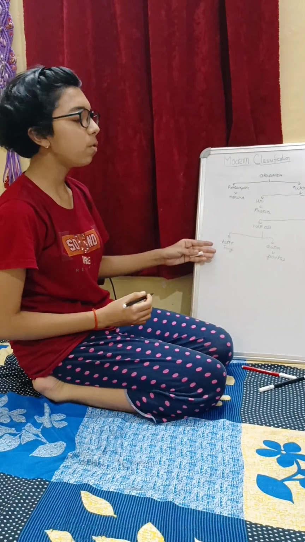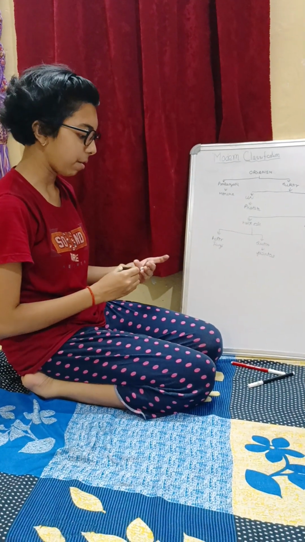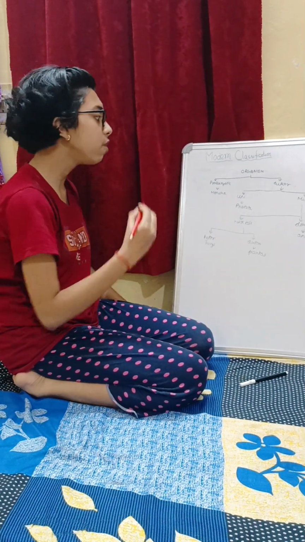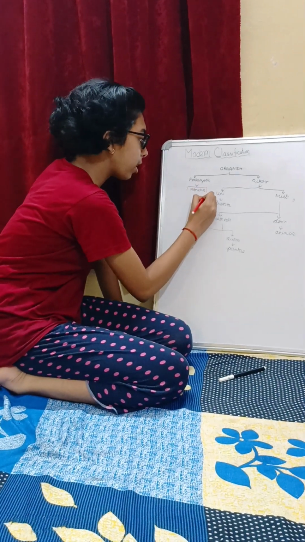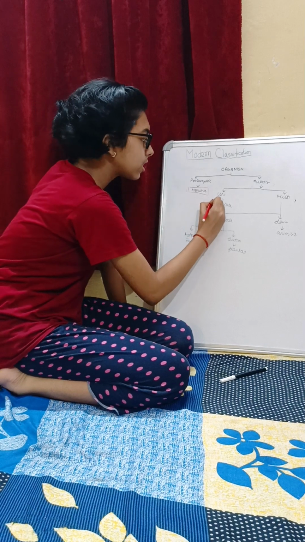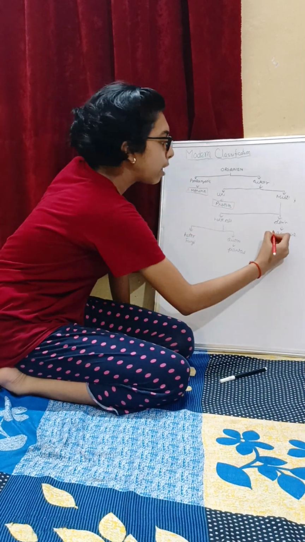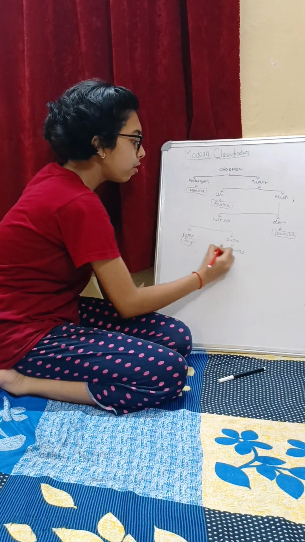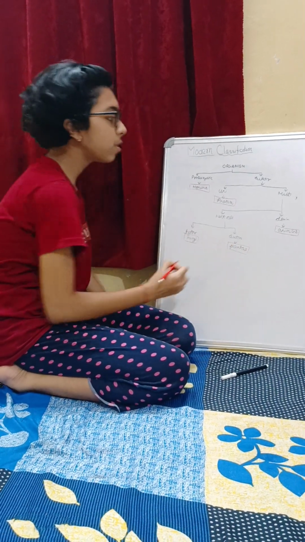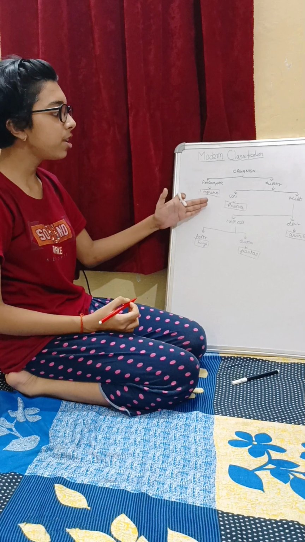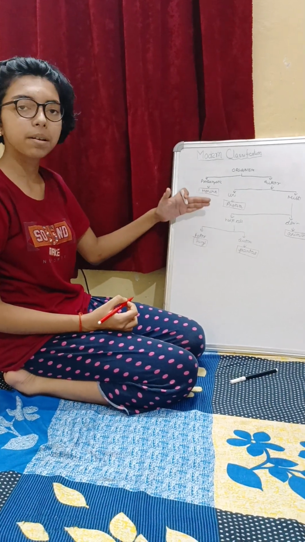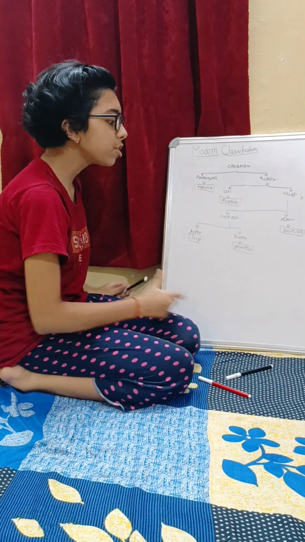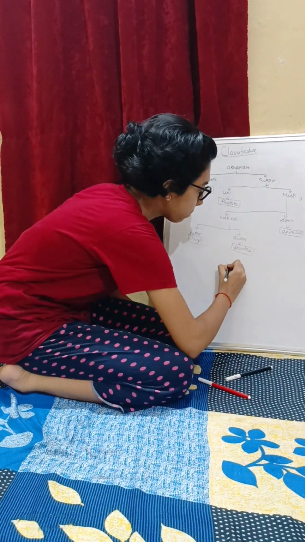So, this is how the organisms are classified. We can see there are basically five kingdoms of organisms. First is Monera, second is Protista, third is Animalia, fourth is Fungi and fifth is Plantae. So now we are going to understand every single basis of classification in detail. So first of all, it is Monera.